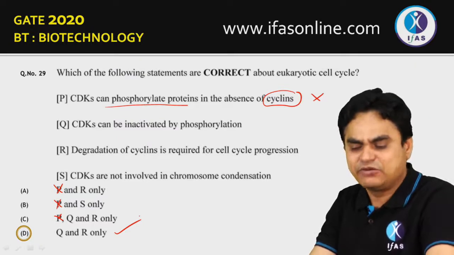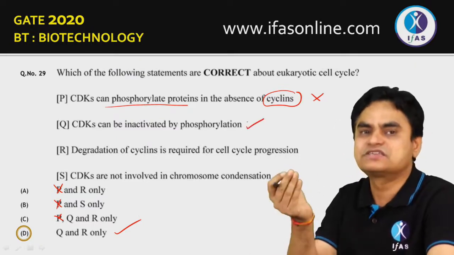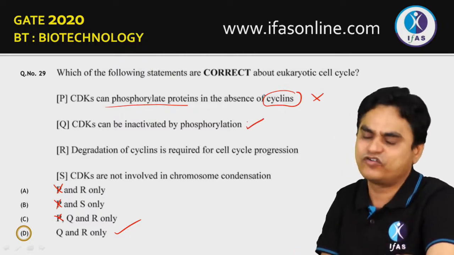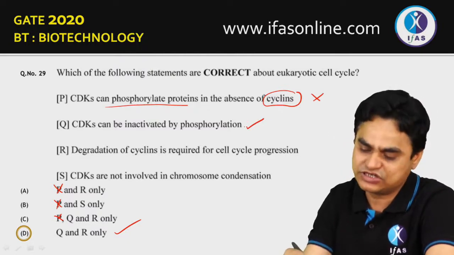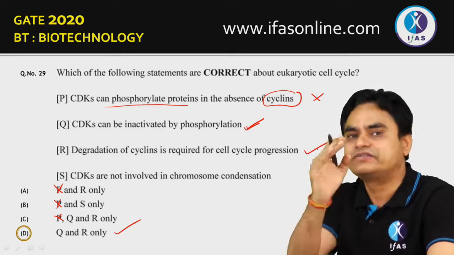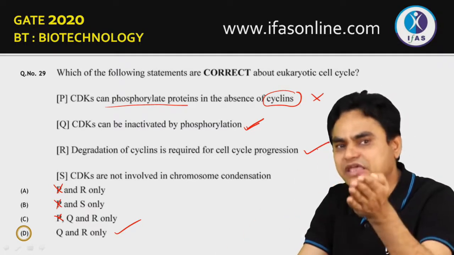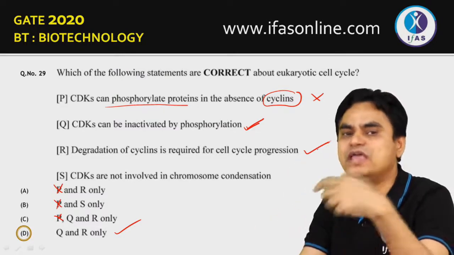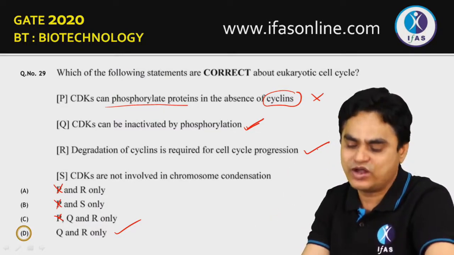Cdk can be inactivated by phosphorylation. Yes, if there is an inhibitory phosphate, Cdk would be inhibited, and if there is an activatory phosphate, it could be activated. So this statement is true. Degradation of cyclin is required for cell cycle progression. Yes, we have studied in class that if cyclin B gets degraded, then only the cell will be able to exit M phase and enter into G1 phase.